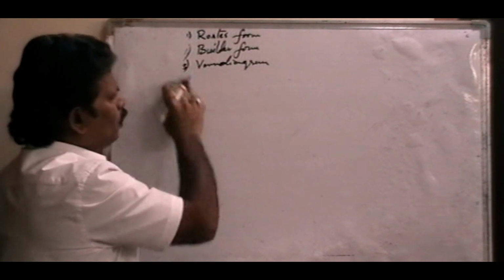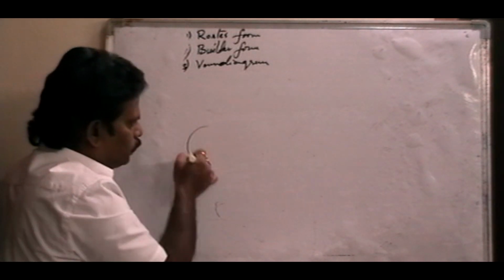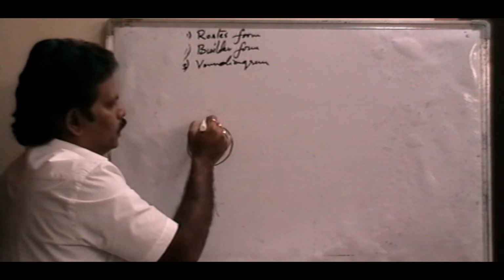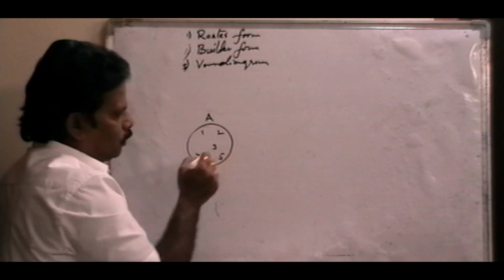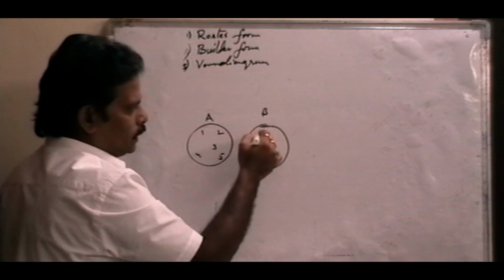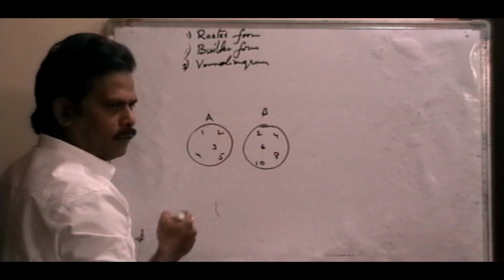Okay. A Venn diagram is nothing but only the set. This is also one of the sets in circular form. In this region here, if it is A, the elements are, suppose, 1, 2, 3, 4, 5, natural numbers. Otherwise B is one of the sets. Here in this set the elements are 2, 4, 6, 8, 10, meaning the first 5 even numbers.